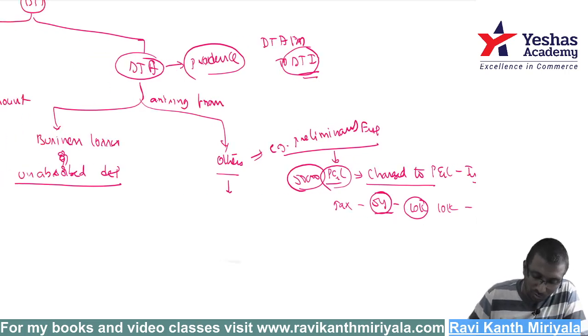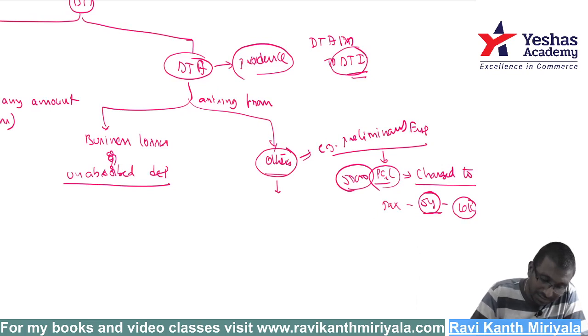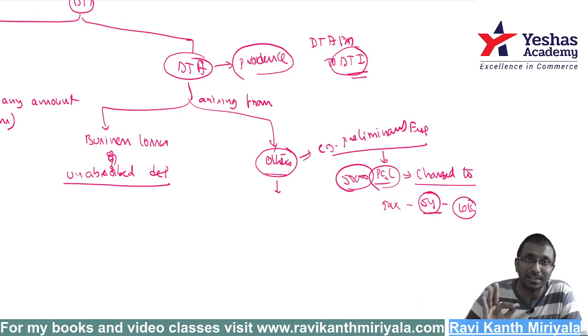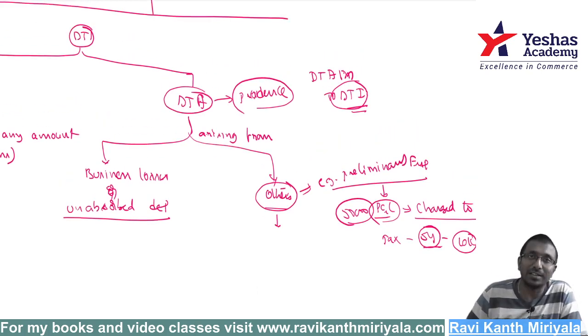If it is arising from any other reasons, other than business losses and unabsorbed depreciation, what does the standard say? Is there a reasonable assurance?